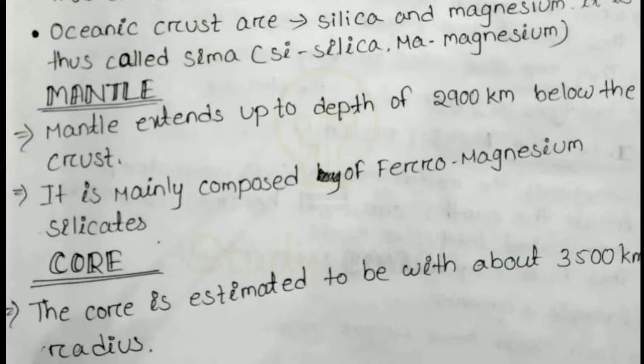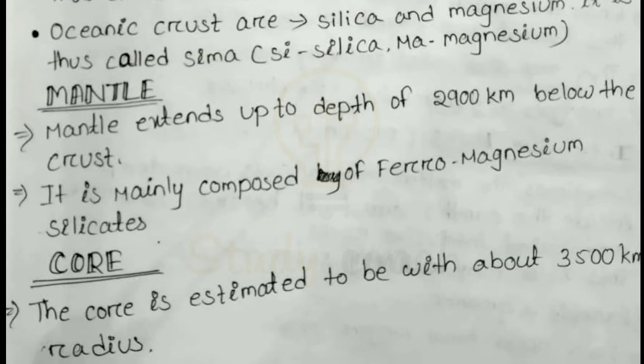Next, the second layer, whose name is mantle. Mantle extends up to a depth of 2900 km below the crust. It starts from below the crust and extends up to 2900 km, and this layer is mainly composed of ferromagnesium silicate.